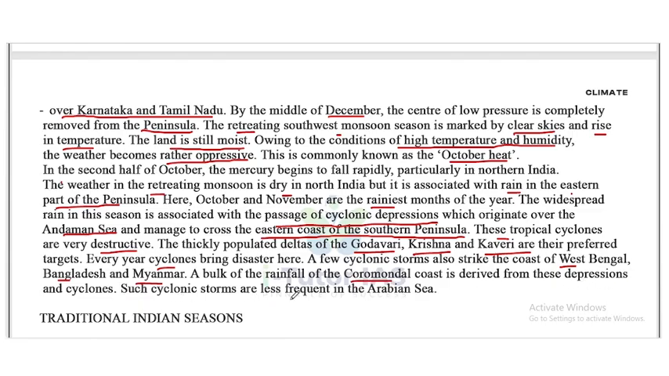Such cyclonic storms are less frequent in the Arabian Sea. Okay, so such cyclones are very few in the Arabian Sea. Most of the cyclones are formed in the Bay of Bengal region.